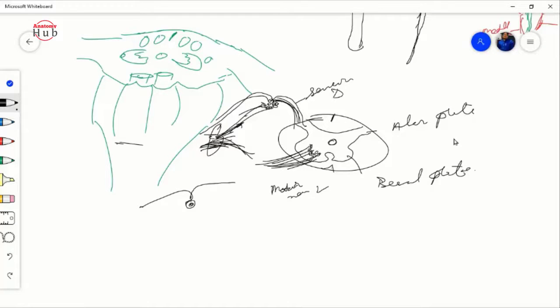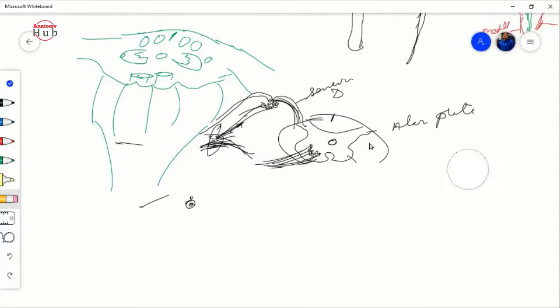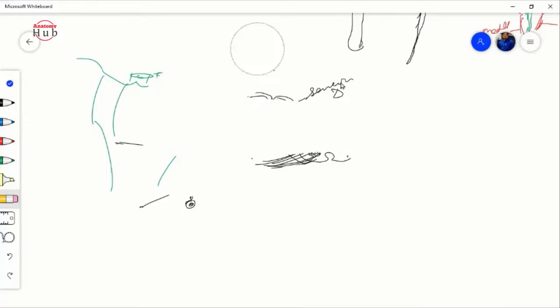Now I will draw a simple diagram so that it will be easy for you. We have to compare here.